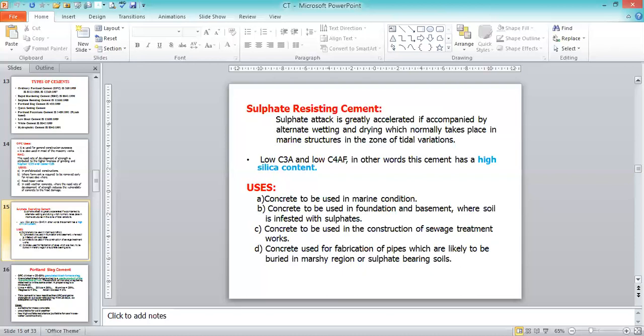Almost all, so we can conclude that in water bearing areas or in marine areas, the soil will have a higher sulfate concentration. In those places, we can use sulfate resisting cement. The name itself gives it away: it resists sulfates and makes the concrete mix high strength.